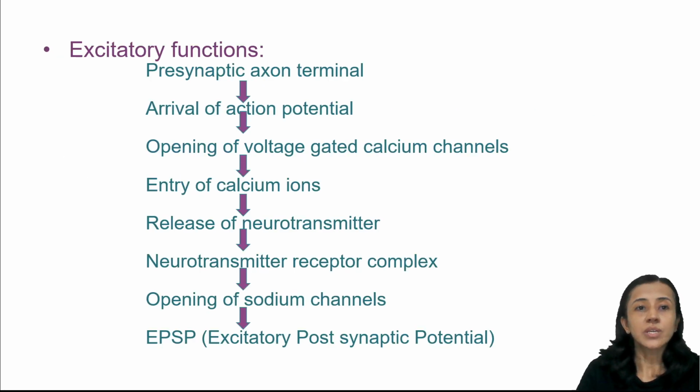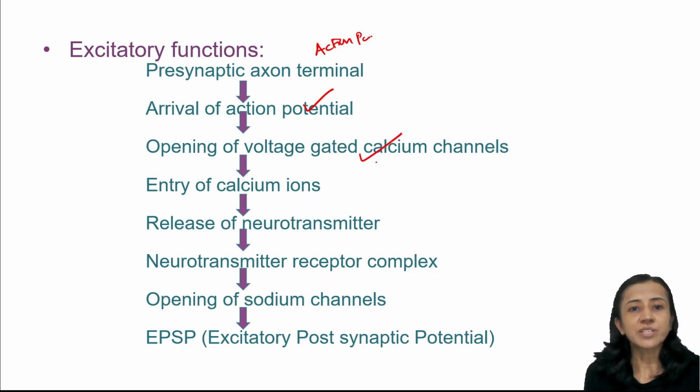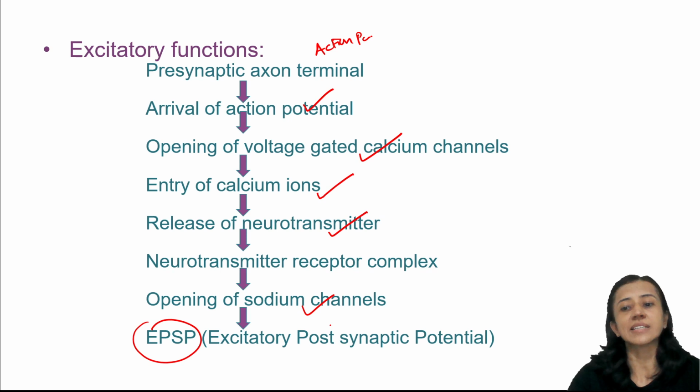Now, here the excitatory function, as we have already discussed: when the presynaptic axon terminal has an action potential, arrival of the action potential, then opening of calcium channel, entry of calcium, release of neurotransmitter, and opening of sodium channel. Now a very important terminology here is EPSP, excitatory postsynaptic potential. Now what is this excitatory and inhibitory postsynaptic potential?